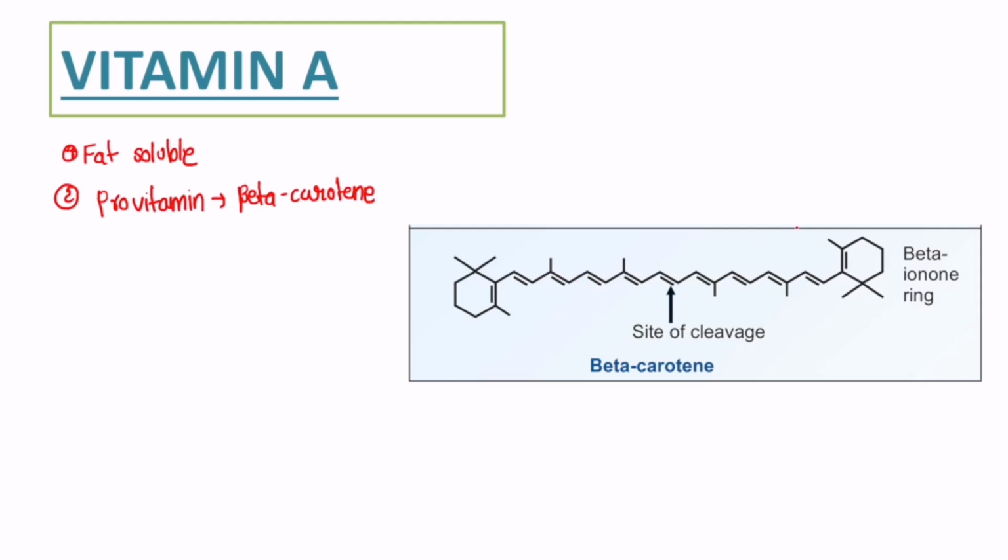You see that it contains a beta ionone ring. What is this beta ionone ring? This is the cyclohexenyl ring. This beta ionone is nothing but the cyclohexenyl ring system. So this is the structure of beta carotene.